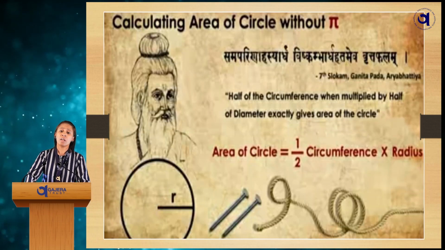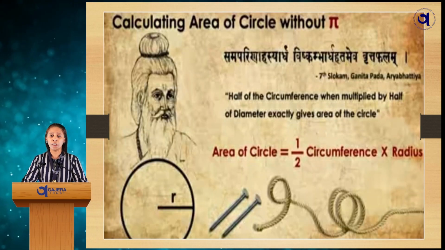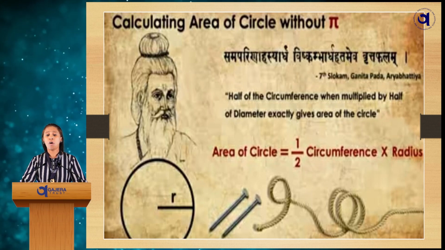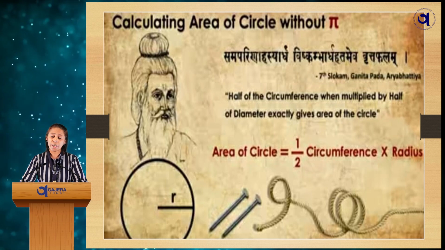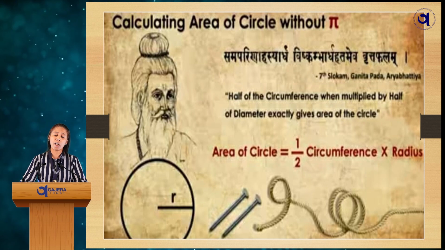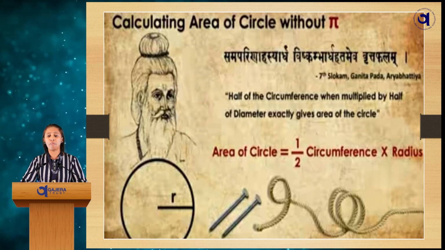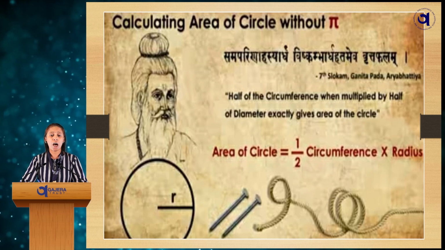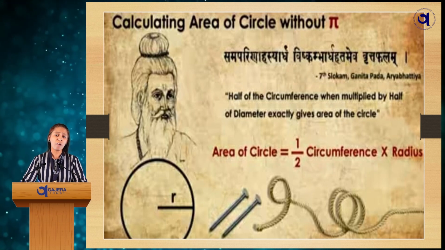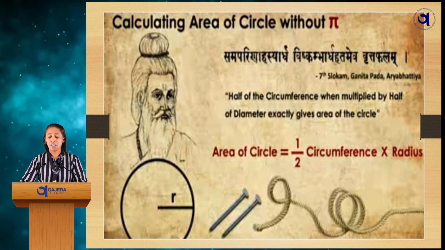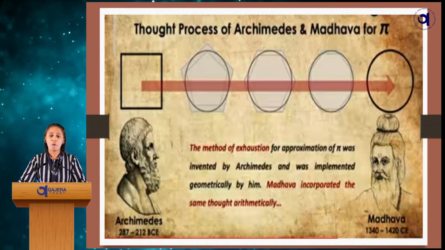Now, coming to how he calculated, he also gave a way to find the area of a circle without using pi. He said that the area of a circle is equal to half of the circumference multiplied by the radius, in the Aryabhatiya. Now, this is a great thing to know. Okay, so let's move ahead.